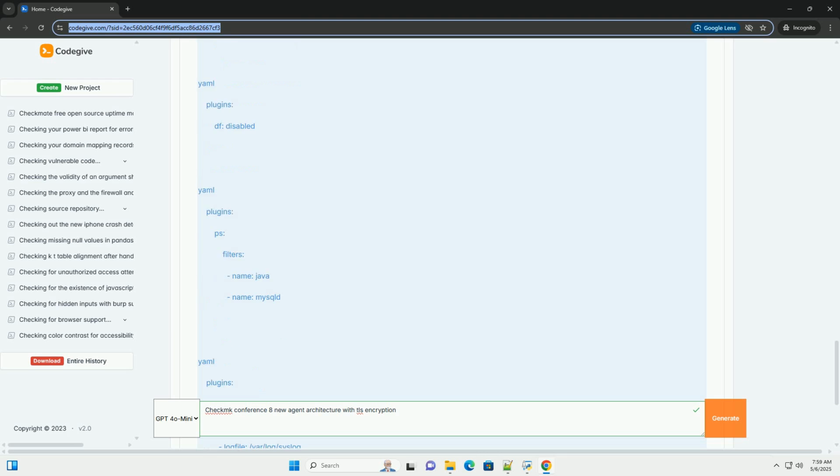4. Configuring agent plugins. The check_mk.user.yml file is also where you configure the agent plugins. Here are some examples. Disable a plugin. Configure the PS plugin, process monitoring. This will only report processes whose name contains java or mysqld. You can also filter by PID, user, etc. Refer to the Checkmk documentation for the PS plugin for all available options.